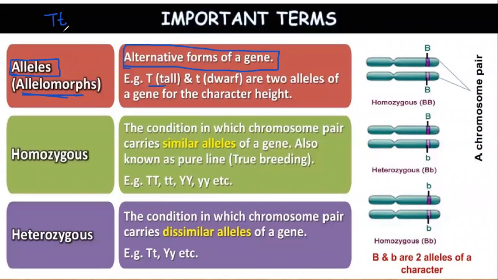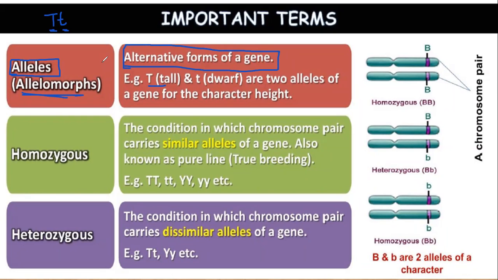Okay. So if we represent capital T as the dominant allele, then small t will be the recessive allele. Guys, please listen carefully, because during the dihybrid and monohybrid cross, I will be telling only the term allele. Then you have to tell me which are the alleles for tallness: dominant trait capital T, dwarf small t.